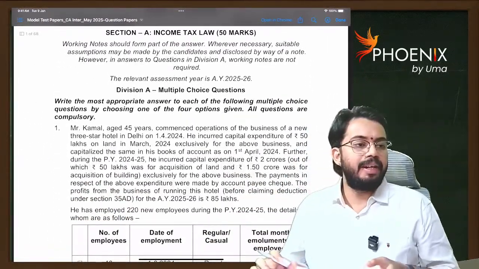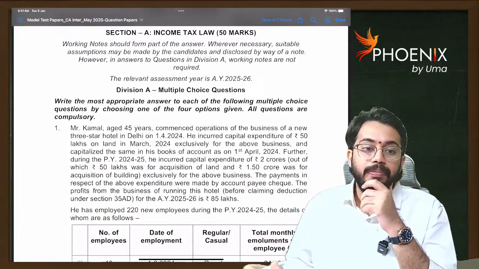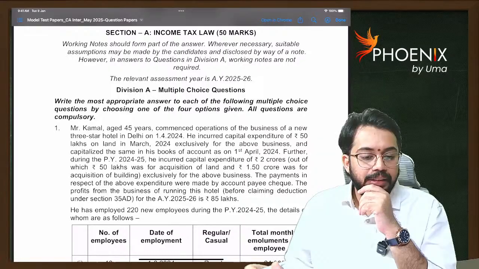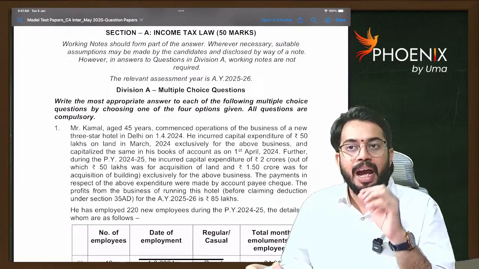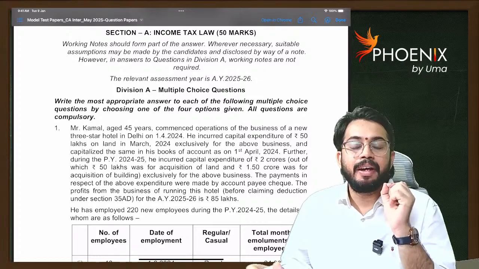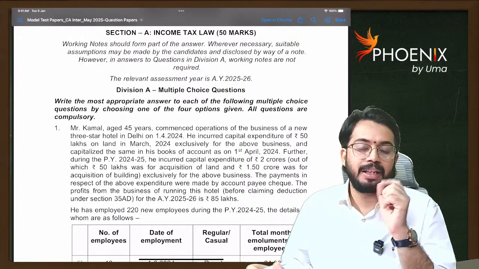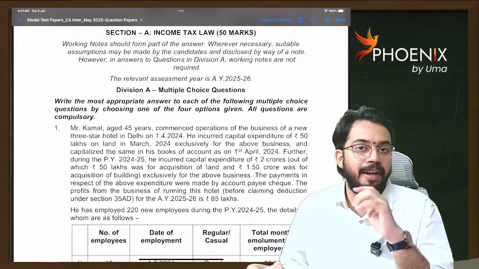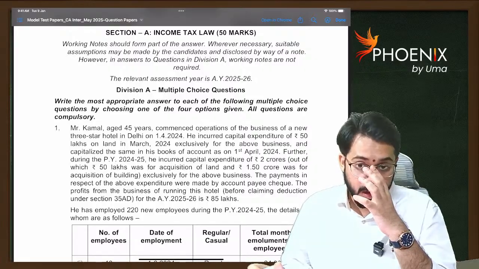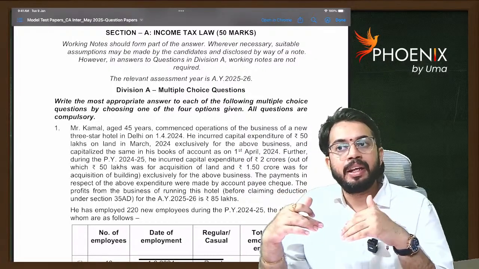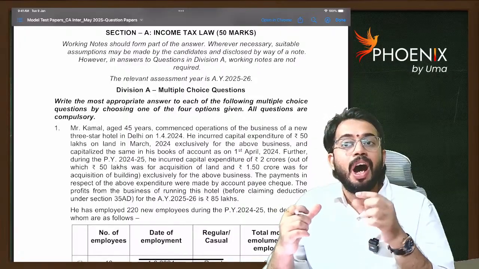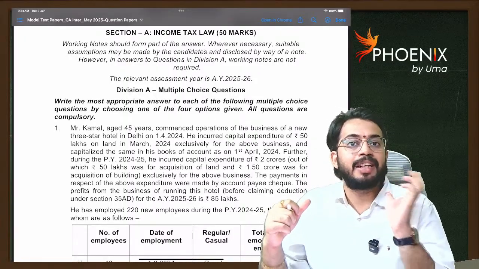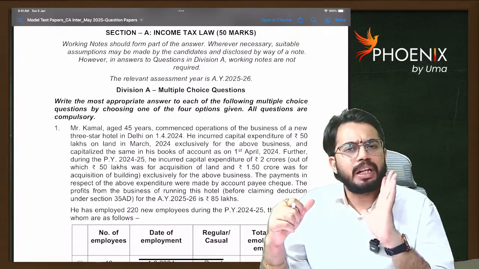Anyhow, today we will discuss. Good evening, please welcome. Today, I will discuss with you the CA inter model test papers for the September 2025 examination. After we discuss the model test papers, you will come to know how typically ICAI is asking questions. You can see the questions.